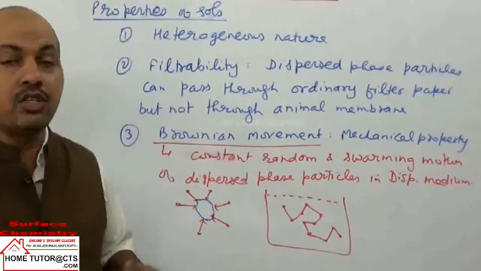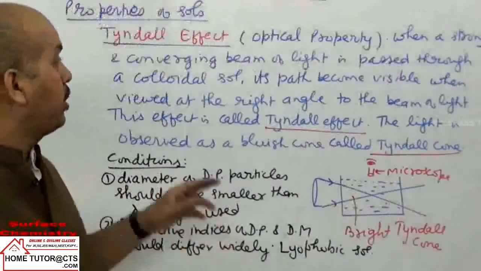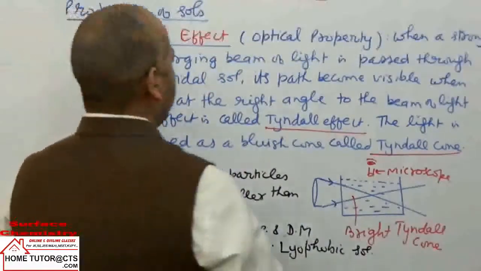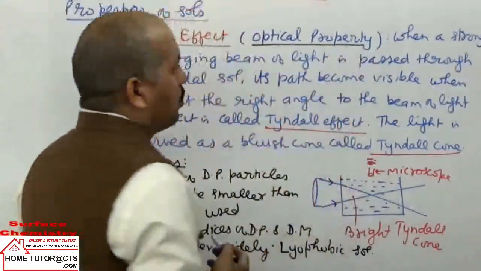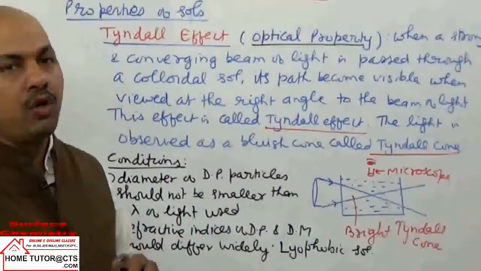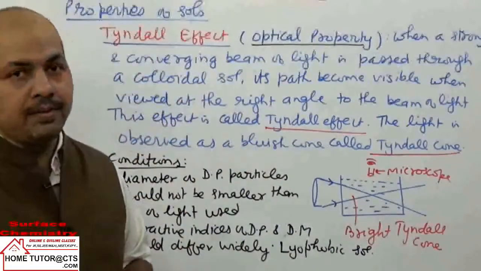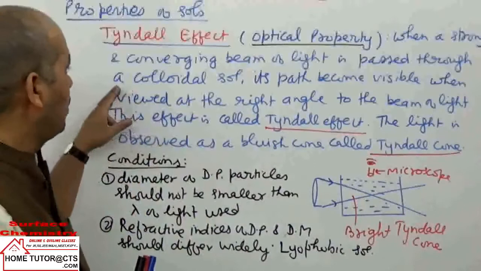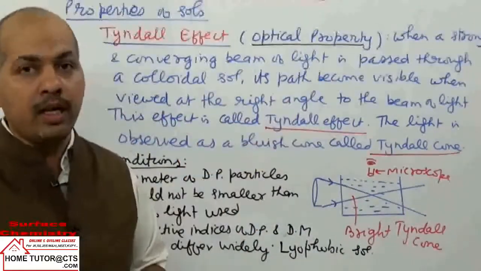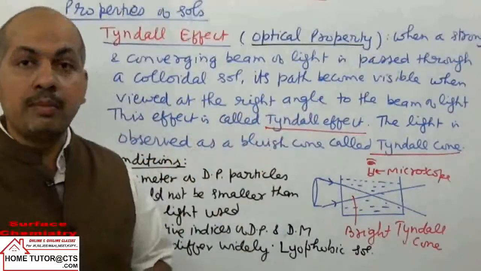Now next we can take in properties Tyndall effect in optical property. It is taken as optical property. What actually happens? You can note down this definition. देख लीजिए. देखिए, when a strong and converging beam of light is passed through a colloidal solution, its path becomes visible when viewed at right angles to the beam of light.